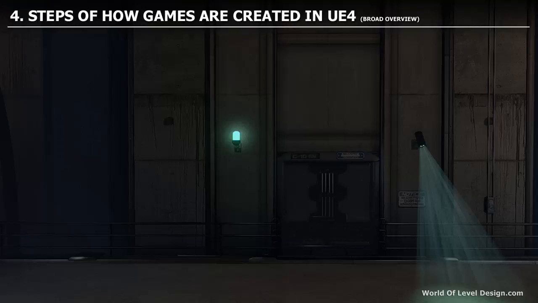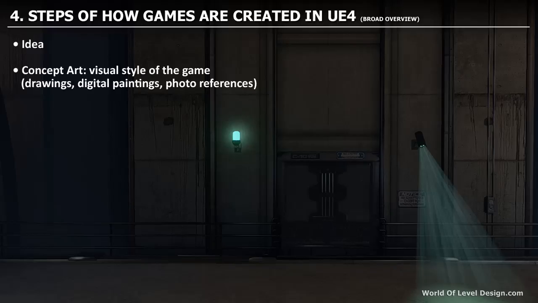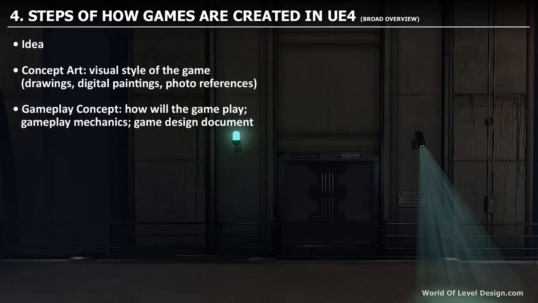And I will cover 5 recommended projects that you should start with. So for the next 2 principles, let me cover the steps of how games and custom game environments are created. And I want to mention that this is a broad overview, and this does not include every single step that you need to know in order to create a custom game. So first, everything starts with an idea. Once you have an idea, you would then usually go into concept art and develop a visual style of the game, how the game will look. You would then move on to gameplay concept. This is where you create a game design document and figure out how your game is going to play.